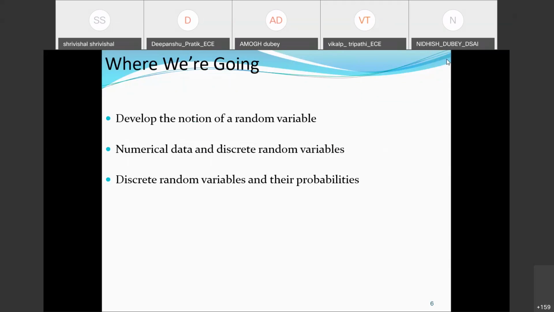Numerical data and discrete random variables will be another aspect, and simultaneously discrete random variables and their probabilities. This is another aspect we are going to cover in today's discussion.